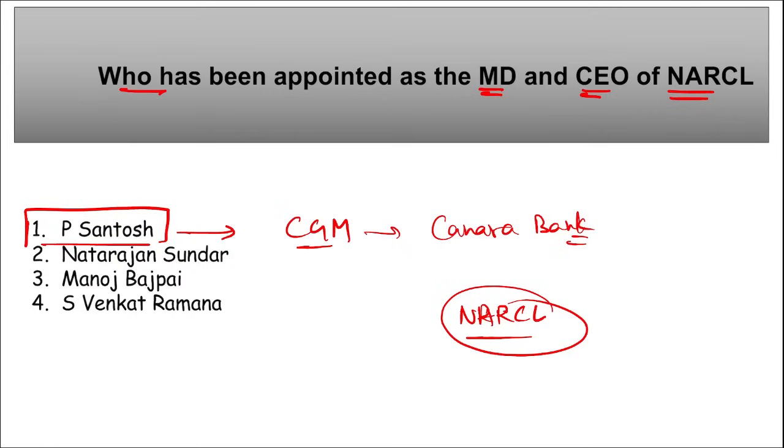That is your National Asset Reconstruction Company Limited, and this will be with effect from 5th of January 2024, correct? He will succeed whom? He will be succeeding Natarajan Sundar, correct, who was the MD and CEO of NARCL, who has resigned from this post, right? Take a note of this.